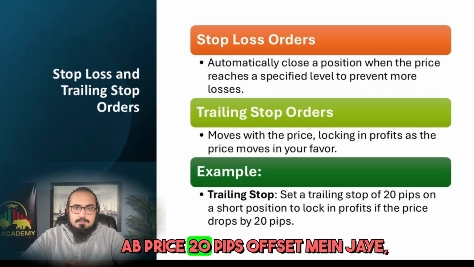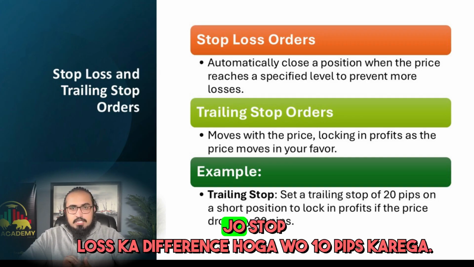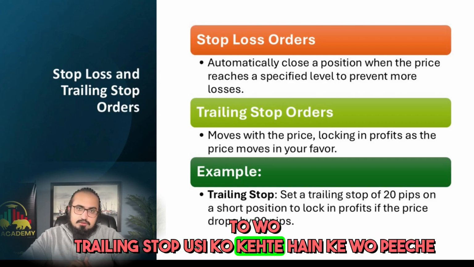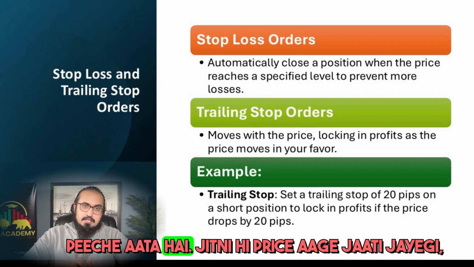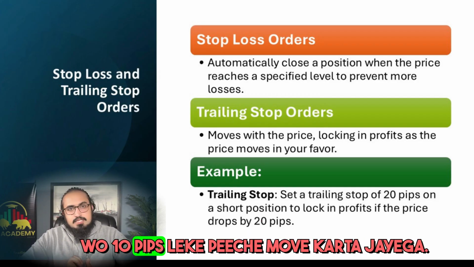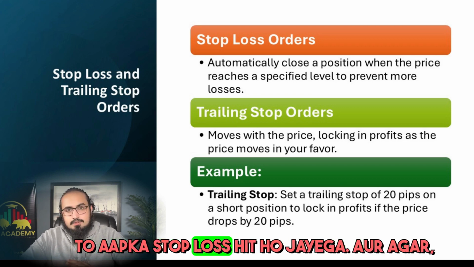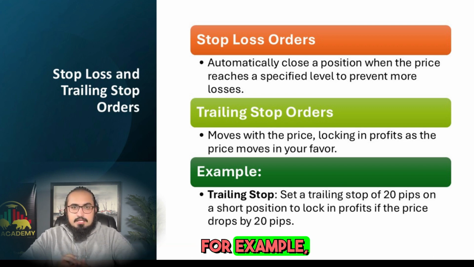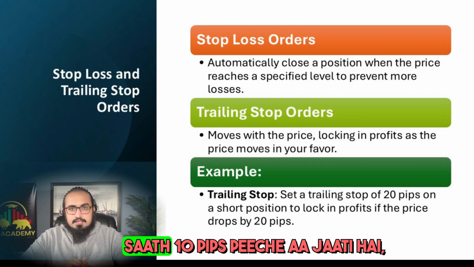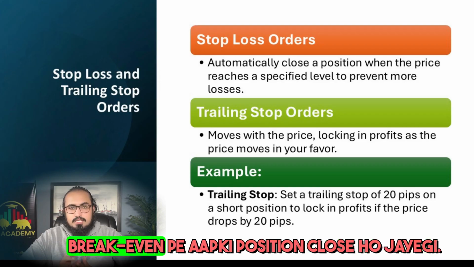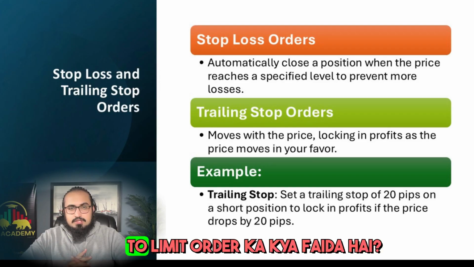Now, if the price goes to 20 pips profit, the stop loss difference will remain 10 pips. That means the price is moving in your intended direction, so the trailing stop, as it is called, follows behind. So as much as the price moves forward, it will move along by 10 pips. So whenever the price comes back by 10 pips, your stop loss will be hit. And if, for example, the price comes back 10 pips, as soon as your stop loss is activated, your position will close at your entry price, at break even.